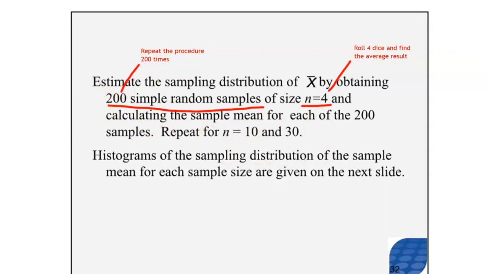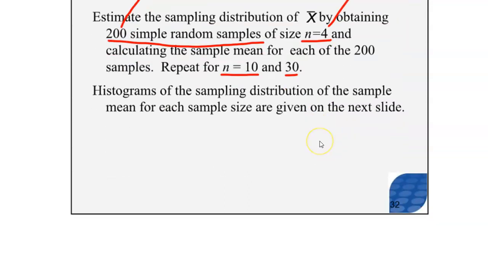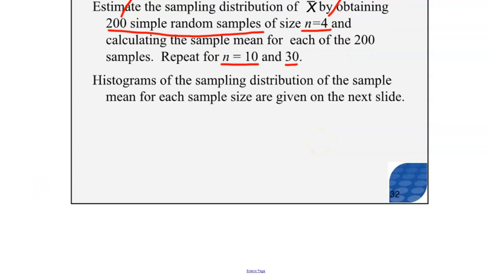Now it then says repeat this procedure for n equals 10 and 30. The only thing that changes there is we're still doing it 200 times, but we're going to be doing it by rolling 10 dice and finding the average result, and then rolling 30 dice and finding the average result. This seems like a very arduous task, but luckily somebody's already done it for us. Let's take a look at the histogram of the sampling distribution.